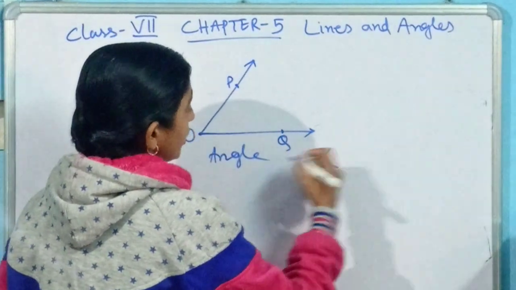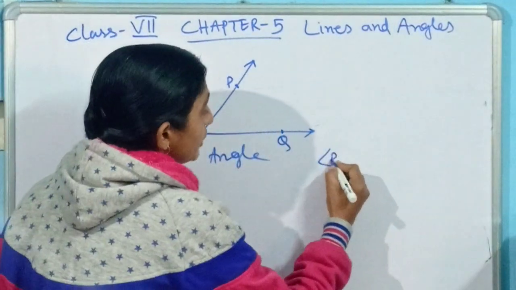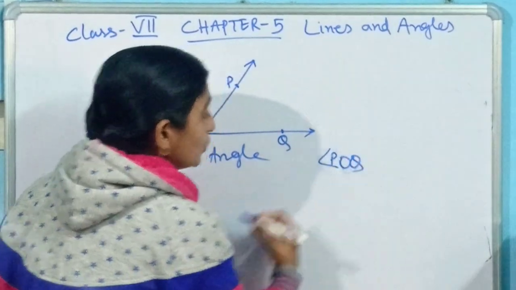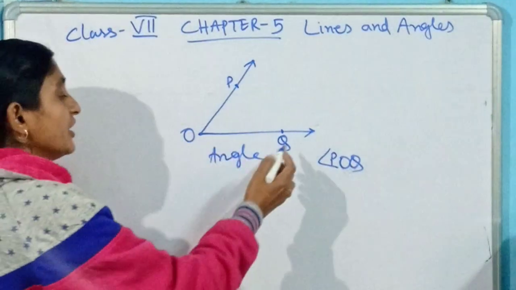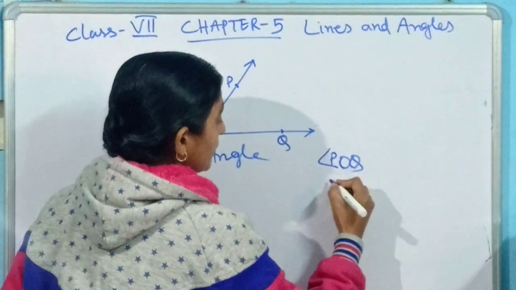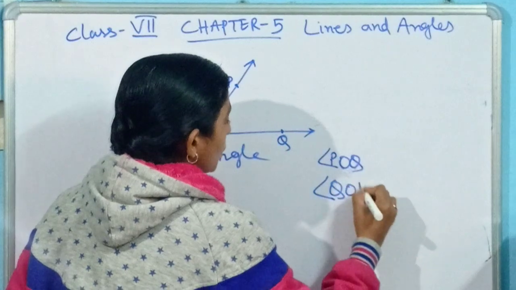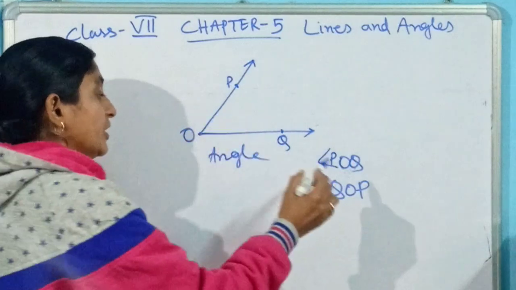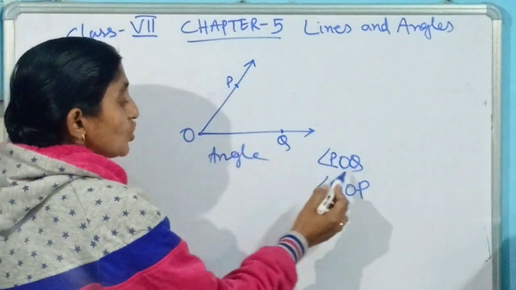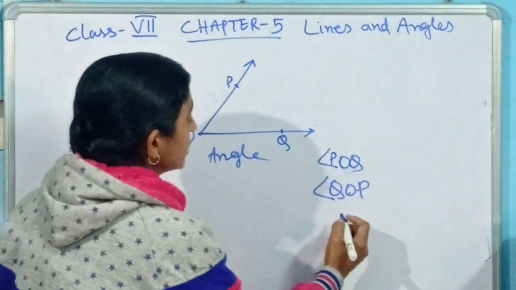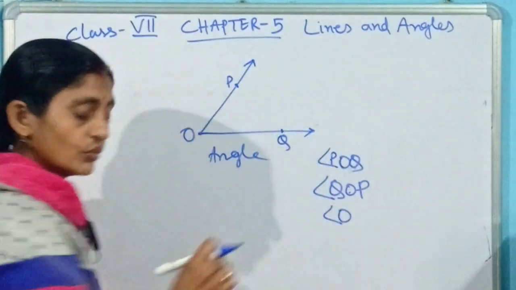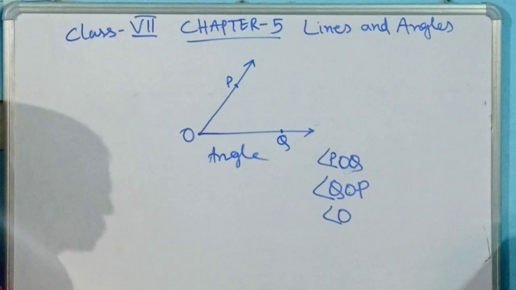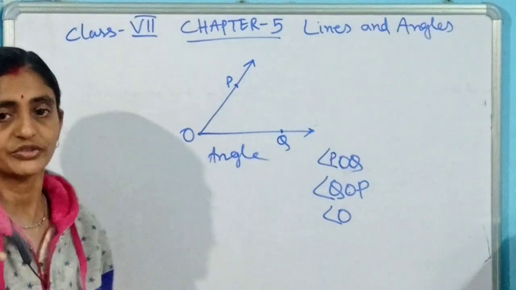This is the sign of angle, it will be angle POQ. Whichever direction you use, writing it is the same as angle QOP. The main thing that stays the same is the vertex. It is always in between, or you can present that angle by only O. This is the important thing while you write the symbol of any angle, or present any angle.